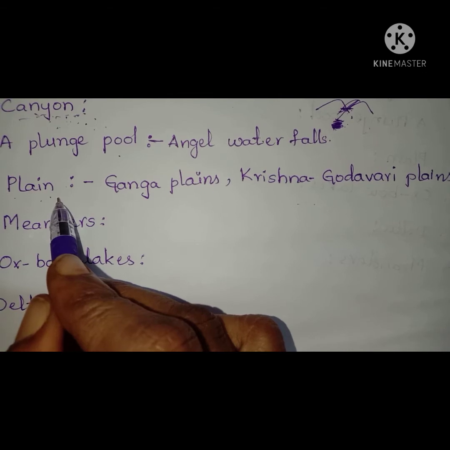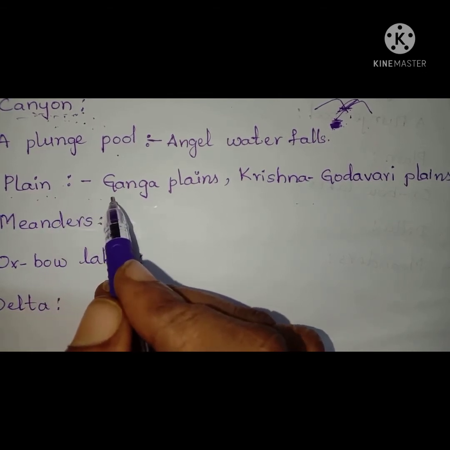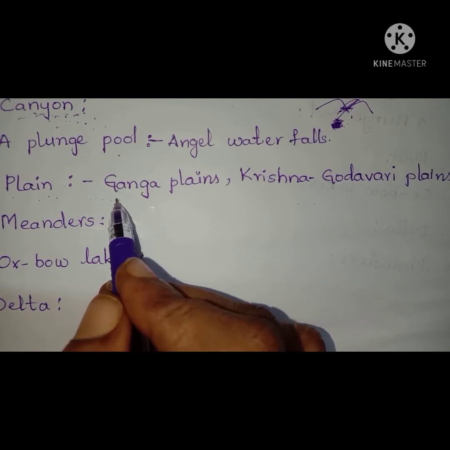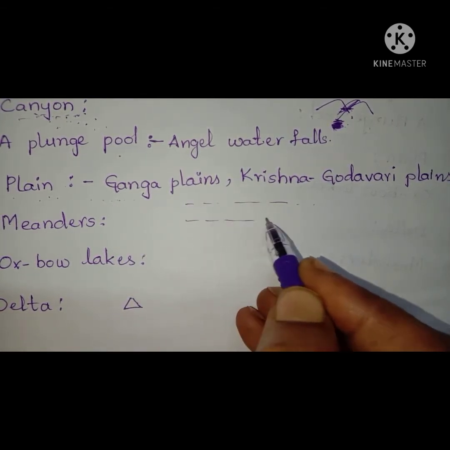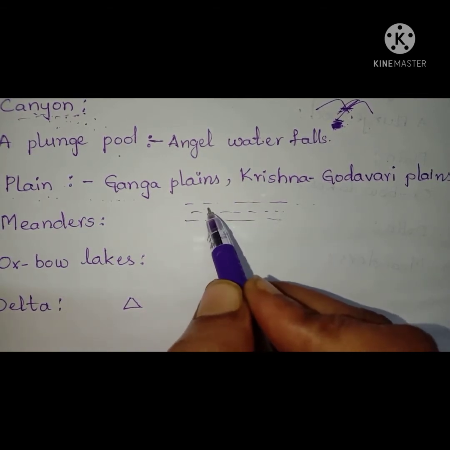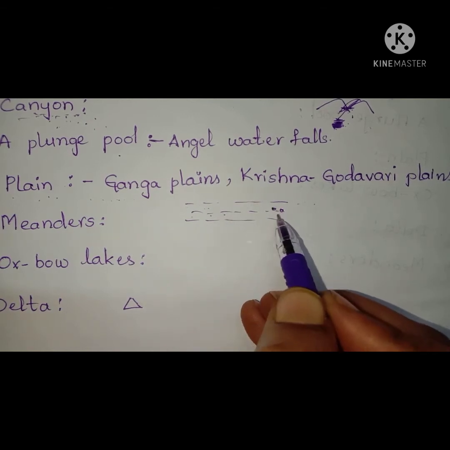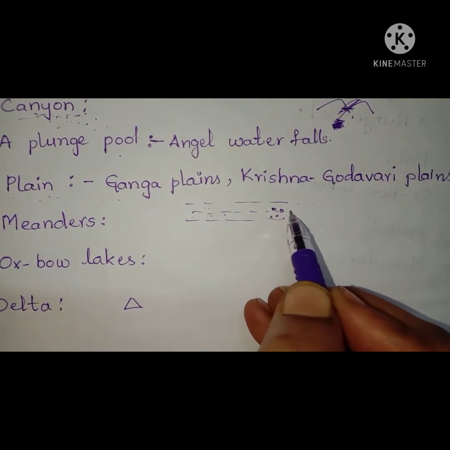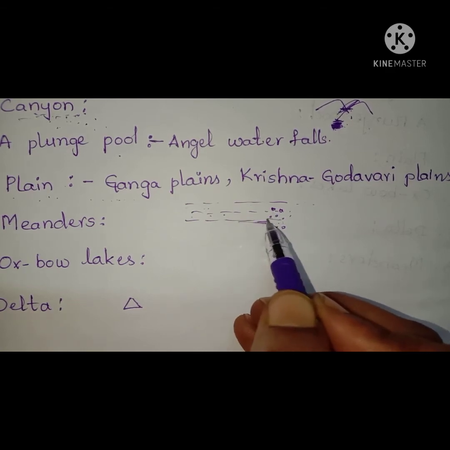In plain areas, the water gets slowed down and deposits particles like stones and sand on its bank.